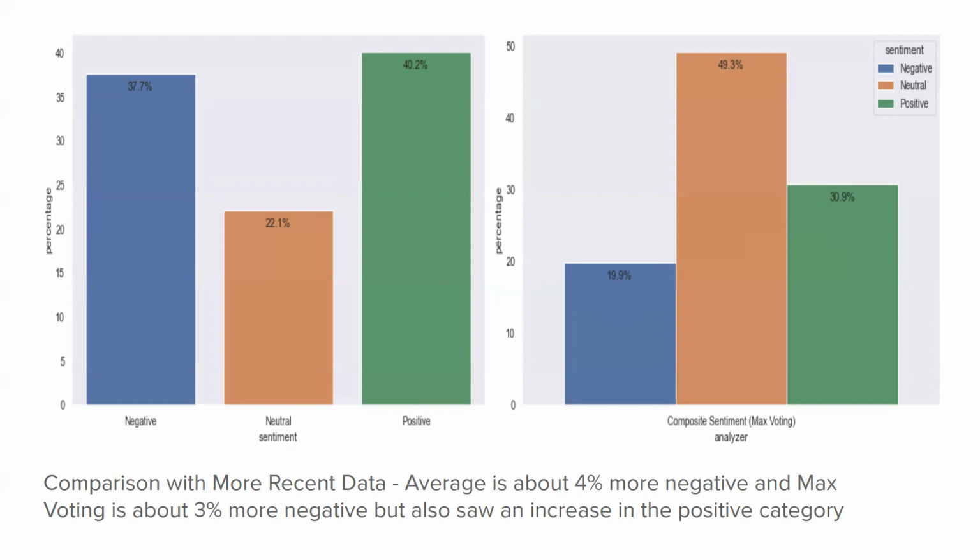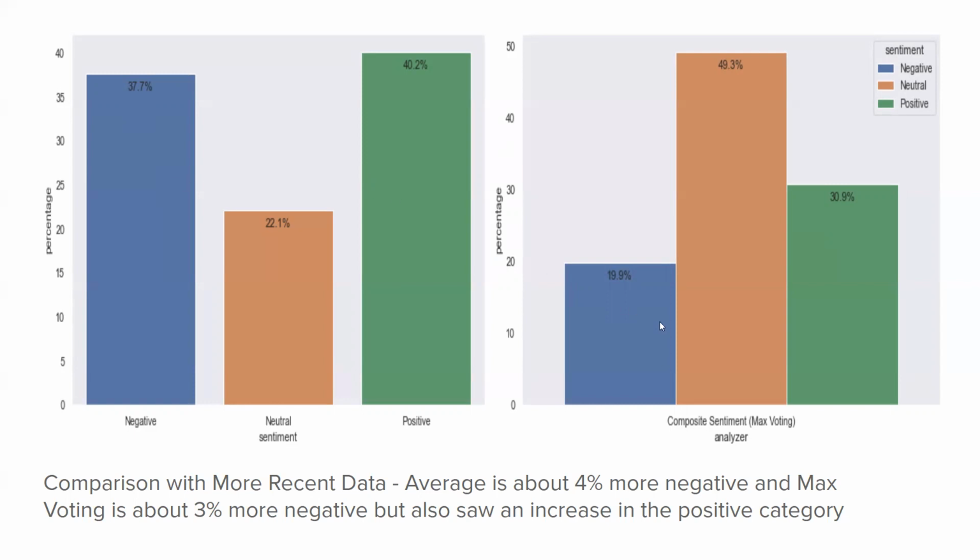If we first look at the average sentiment analyzer on the left, we see that the recent data has about the same percentage of positive tweets as the older data, and only about 4% of the tweets shifted from the neutral to the negative category. So maybe some of those people who were on the fence about getting vaccinated have shifted to the negative side after the Johnson & Johnson news. However, there's not really a drastic change in sentiment.